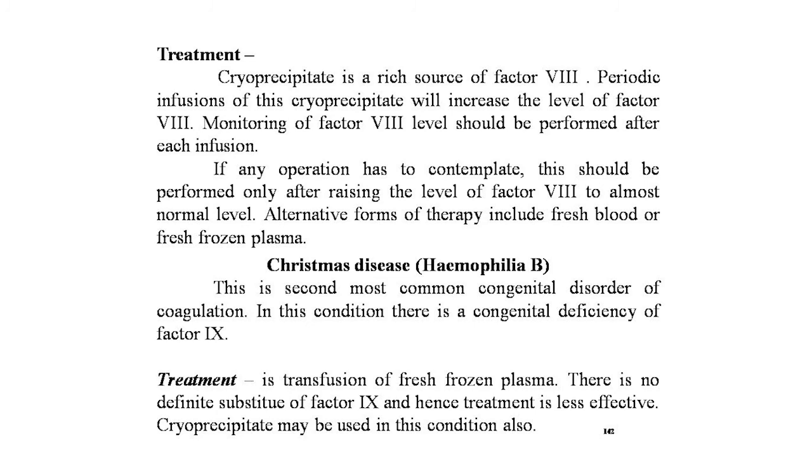Next among the congenital abnormalities of hemostasis is Christmas disease, that is hemophilia B. This is the second most common congenital disorder of coagulation. In this condition, there is a congenital deficiency of factor 9. Now, the treatment is transfusion of fresh frozen plasma. There is no definite substitute for factor 9 and hence the treatment is less effective. Cryoprecipitate may be used in this condition also.